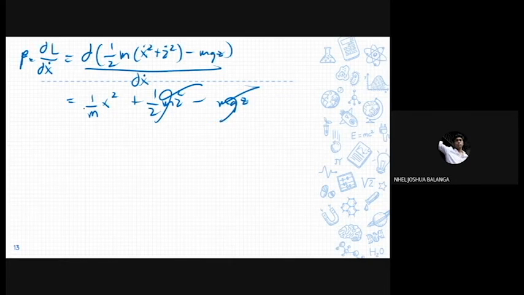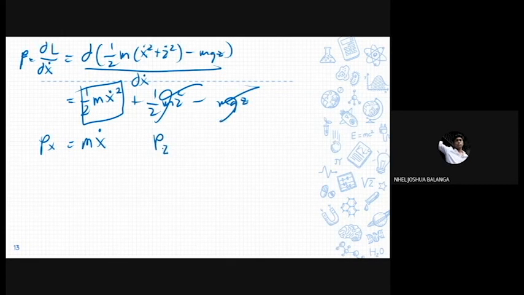We only have 1/2 m ẋ², so we are only concerned with this one. Getting the derivative of that, the derivative of ẋ² is 2ẋ, so the 2 cancels out with the 1/2. We are left with p_x = mẋ.